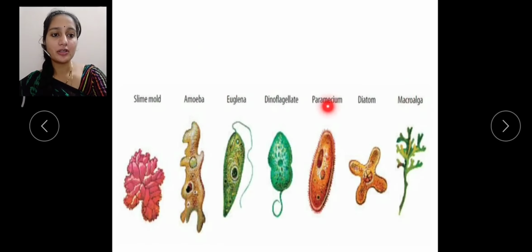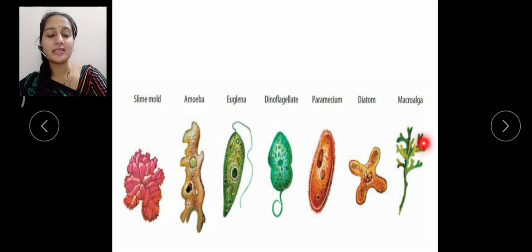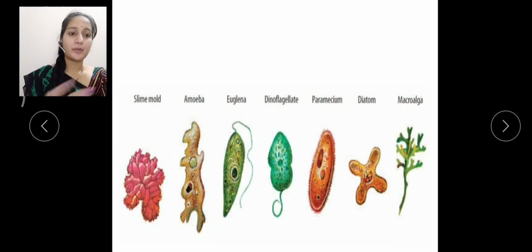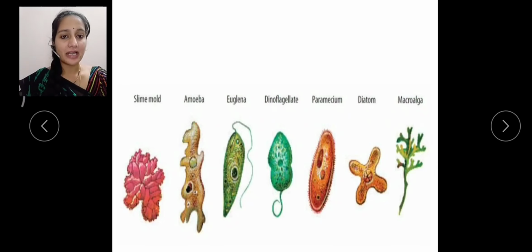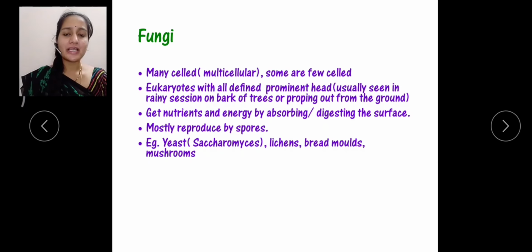So these are the examples of Protista: euglena, paramecium, amoeba, slime molds, diatoms, kelp. All these come under the Protista kingdom, and those are its characteristics. So the next classification which we have is fungi.